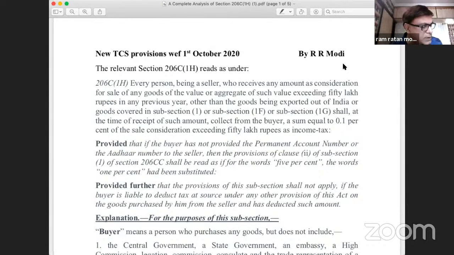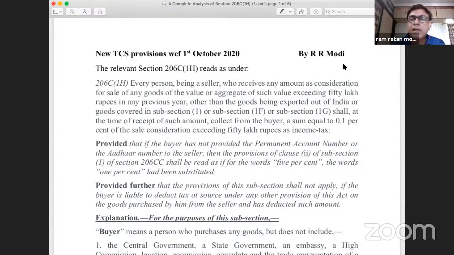So, if any goods are sold to the central government and the consideration is received from the central government, then the TCS will not be applicable. Now, what is a central government or a state government? Whether PSUs fall under the definition of central government, my answer will be no. But why? Suppose you are supplying goods to the income tax department. When you receive the consideration from the income tax department, will you be deducting TCS? No. Why? Because the income tax department is nothing but a part of the central government.